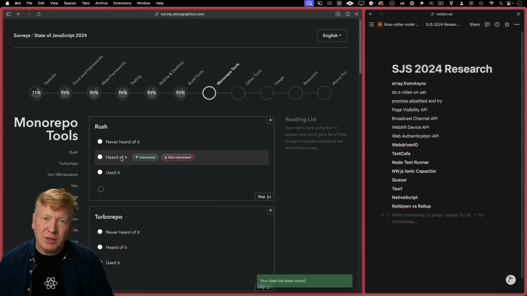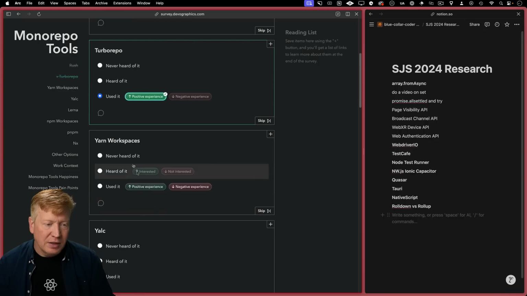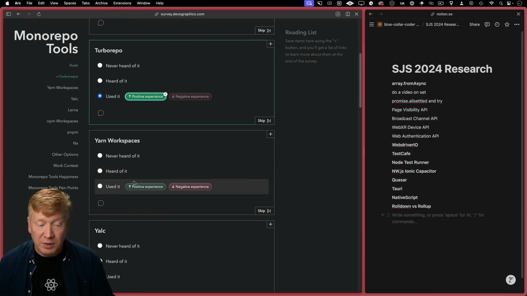Monorepos, Rush. That's the Microsoft Monorepo stuff. I've heard of it. I don't think I've ever used it. And Turborepo, that is the Vercel Monorepo. I have definitely used it. Definitely very positive about it. Yarn workspaces. Use them.